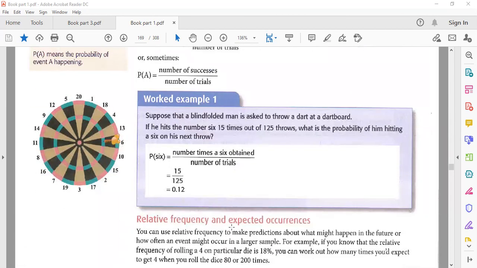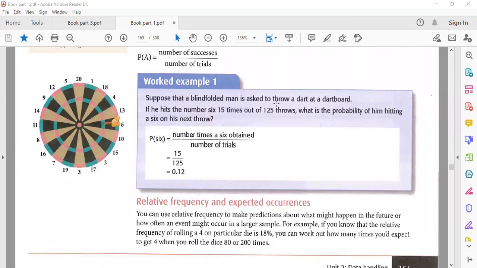Now here is the first example that you can see. Suppose there's a blindfolded man who is asked to throw a dart at a dartboard. This is called a dartboard, and you are throwing a dart. If he hits the number 6 fifteen times out of 125 throws, what is the probability of him hitting the 6 on his next throw?